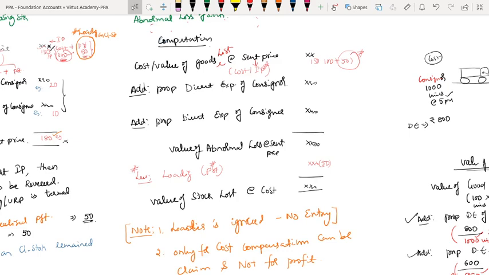So next, subtotal: value of abnormal loss at sent price.